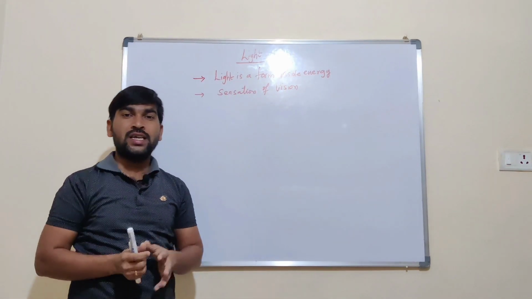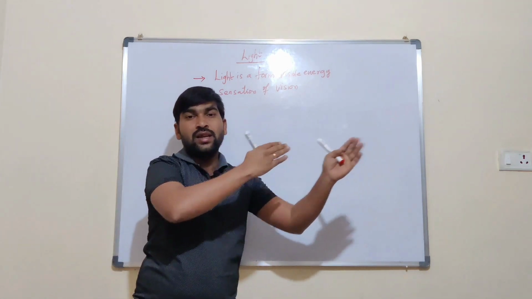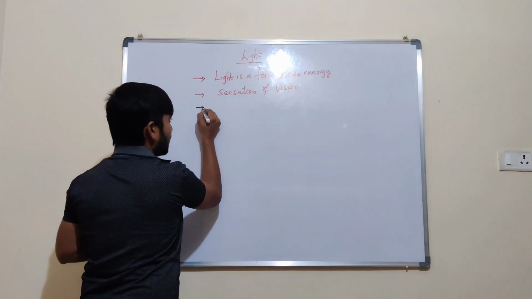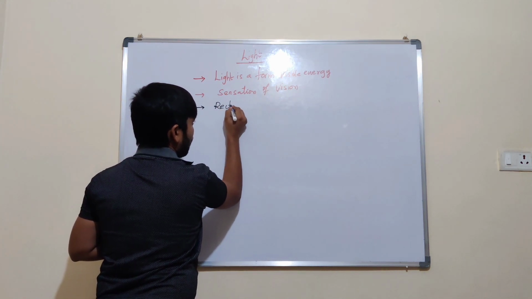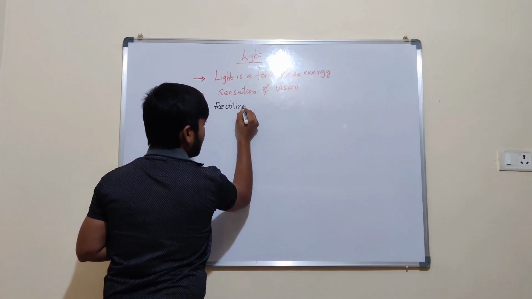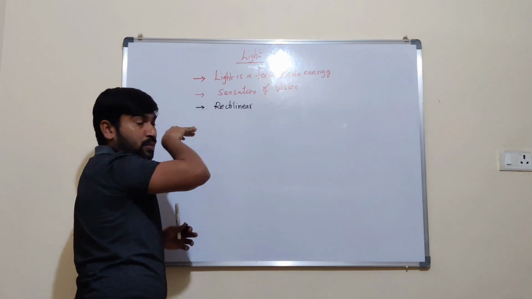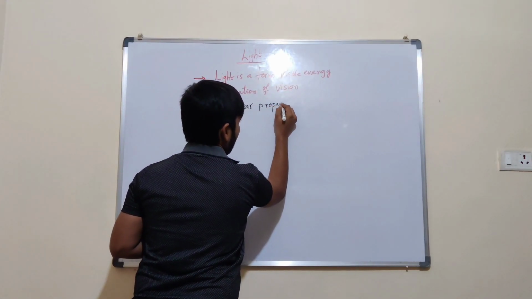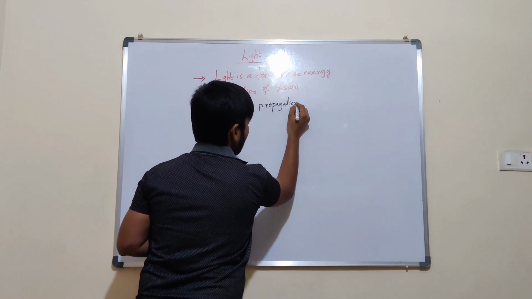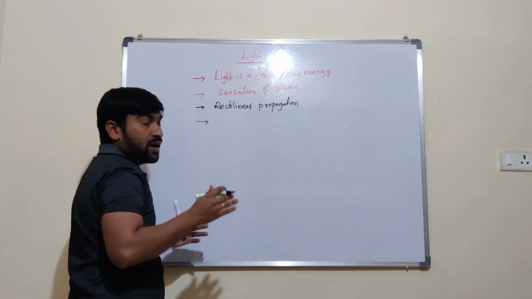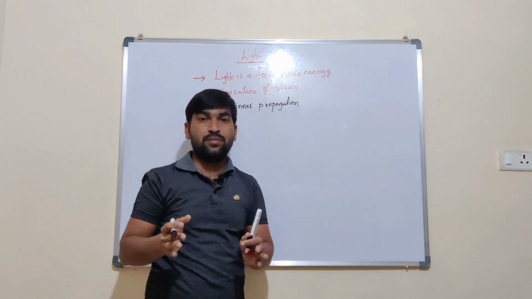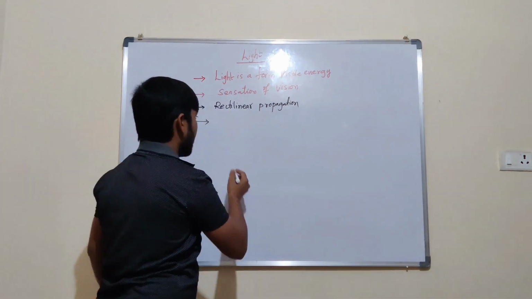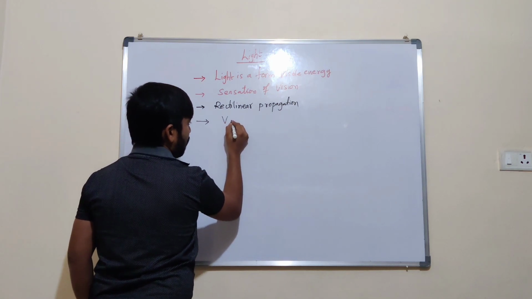Light always travels in straight lines. This is called rectilinear propagation. What is rectilinear propagation? Light always passes in straight lines. Light can also travel through a vacuum. It doesn't need any medium to travel. It can pass through a vacuum.